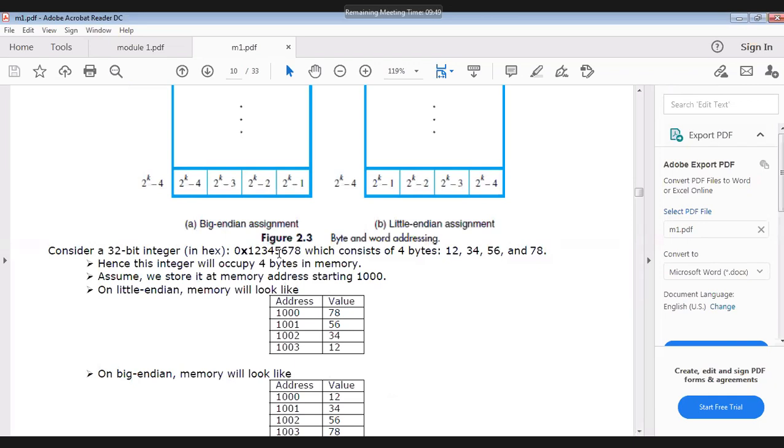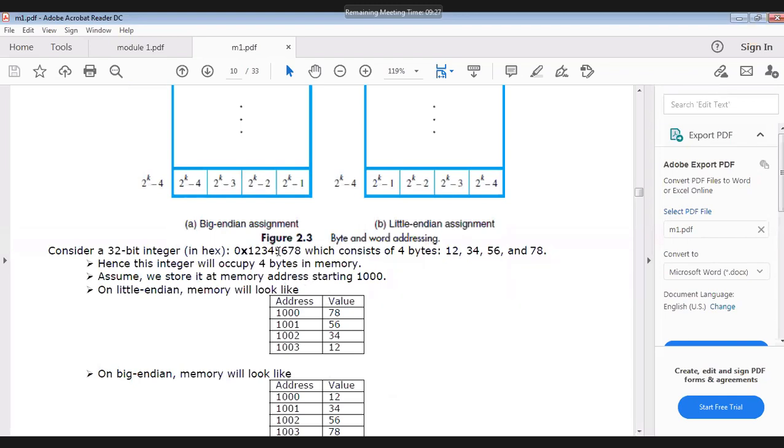There are two varieties of that: one is Big Endian and another one is Little Endian. That is byte and word addressing. If it is Little Endian, internally how it is stored: suppose the starting memory location is 1000. See, from the right you have to come. That 78 will be saved in 1000.